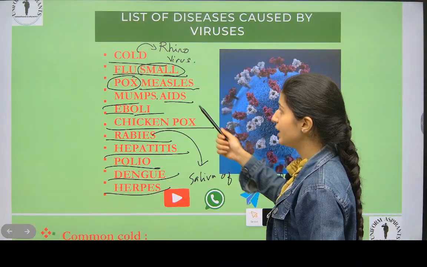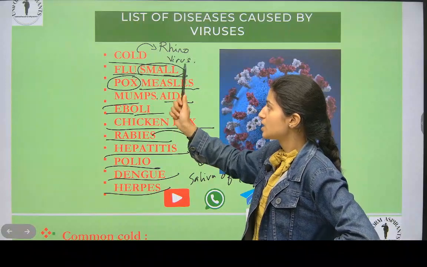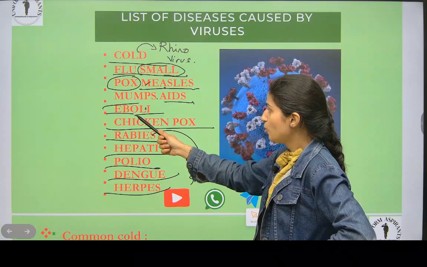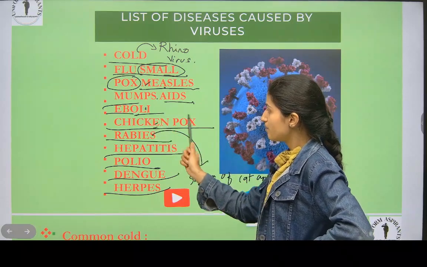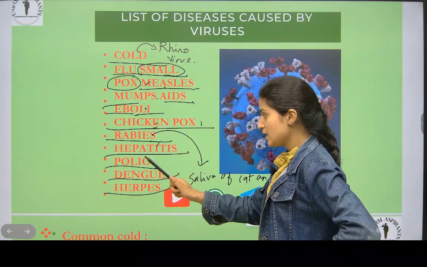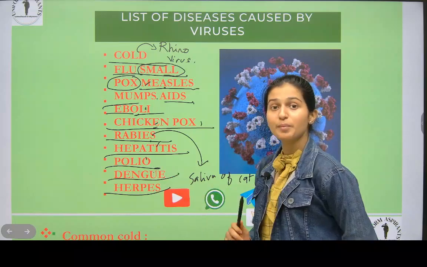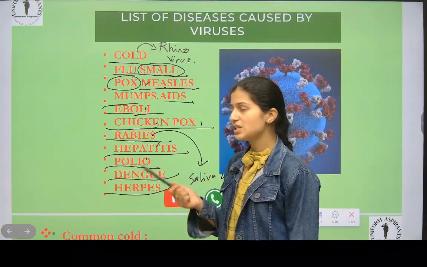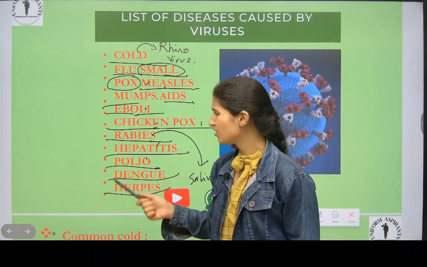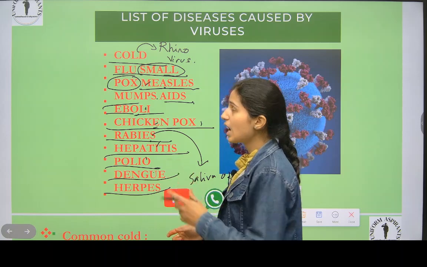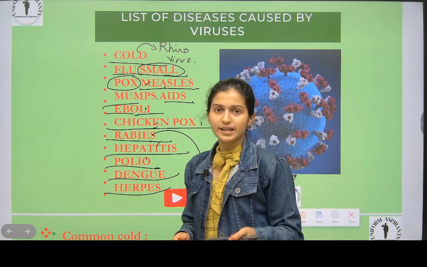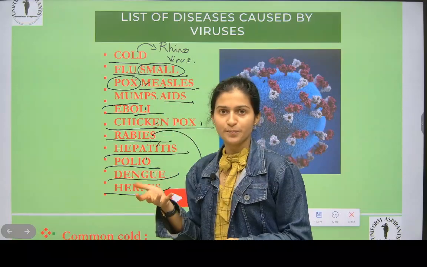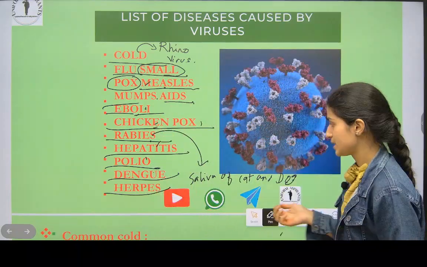Okay, read this one time: cold, then flu, smallpox, then measles, mumps, AIDS, Ebola, then chickenpox, rabies, hepatitis, polio, dengue, and herpes. Remember this. They can ask you anything. For example, rabies is caused by what? They will not ask which pathogen, but they will give options: bacteria, virus, protozoa, fungus. You have to mark virus. Understood?